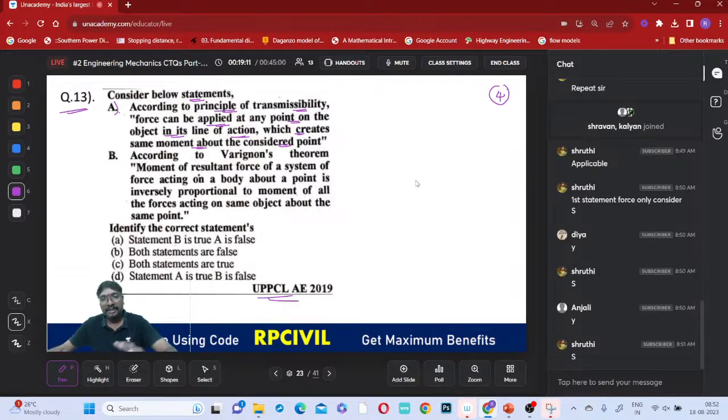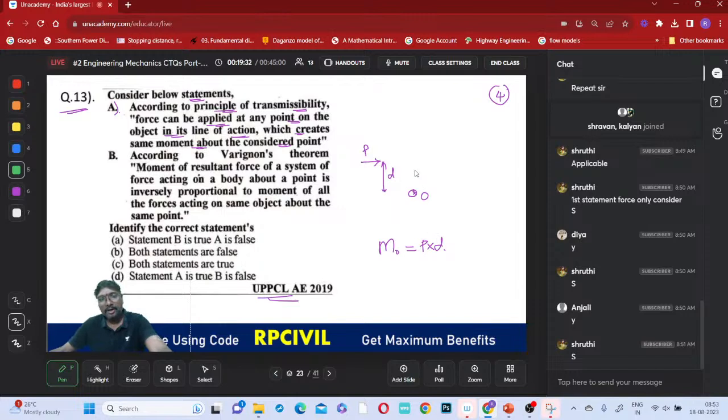So what does it mean? Let us say this is the point about which I require moment, moment about this O. Now if I am applying the load at this place, how much moment will it create? We have to consider this perpendicular distance. Let us say this is D. So you get P into D.